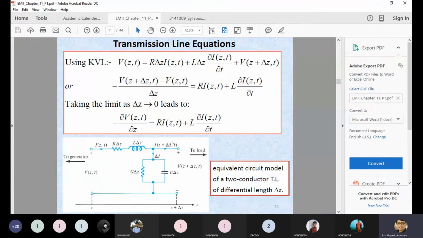Now we are applying the KVL over here. So you can see the structure, the input voltage. KVL means the overall input voltage is similar to the sum of the voltages in a particular loop. So we are applying KVL over this loop. How can we apply it? First of all, you should know the input voltage for this circuit. It's V(z,t). So that's why the first value is V(z,t).